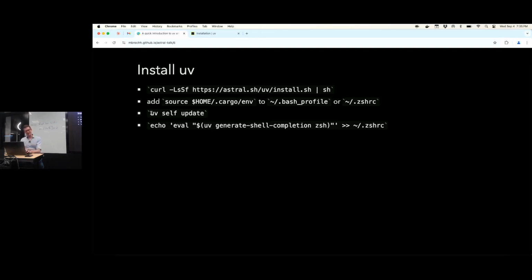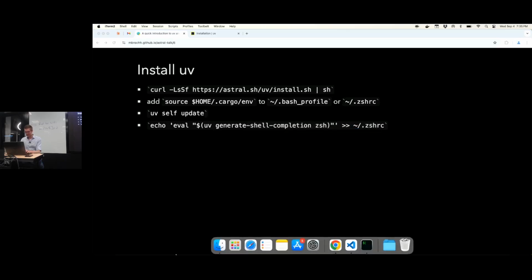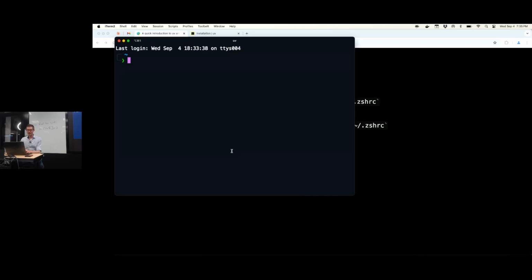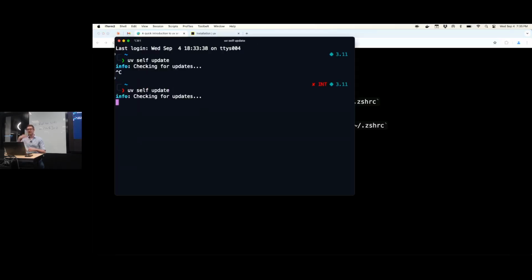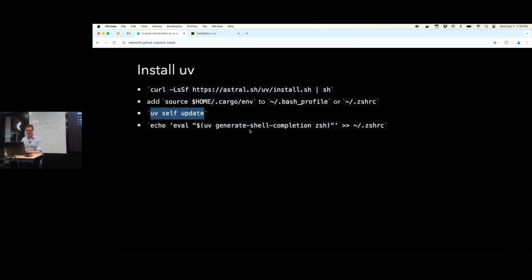So I have now installed UV, and probably the first thing you might want to do is update. I mean, it does install the latest version, obviously, so this is not going to do anything, but every month or so, you want to check if there's a new version, and you can simply do it this way, okay? UV self-update. It tells me that I'm already on the latest version.